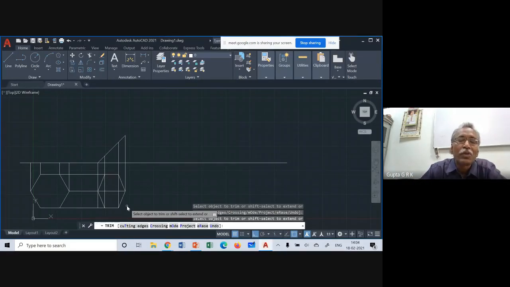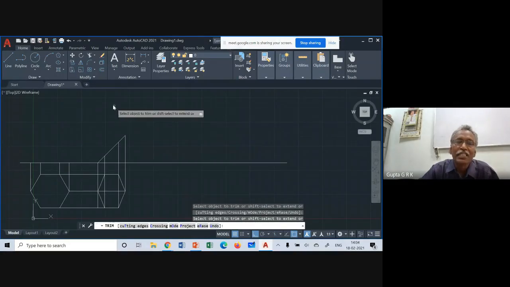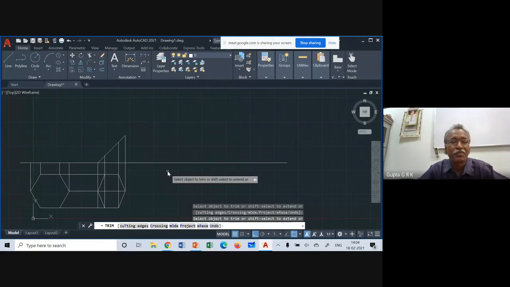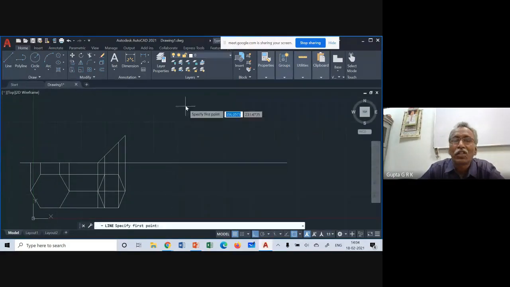And another way is auxiliary plane method. How to do auxiliary plane method? I have to draw a 60 degrees line here. So we will see here how to draw it. First I will draw an arbitrary line. Okay, enter. Now I rotate this line by 60 degrees.